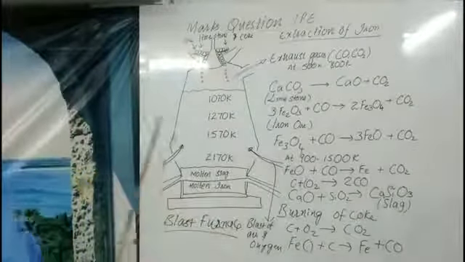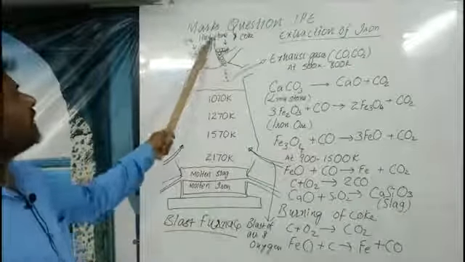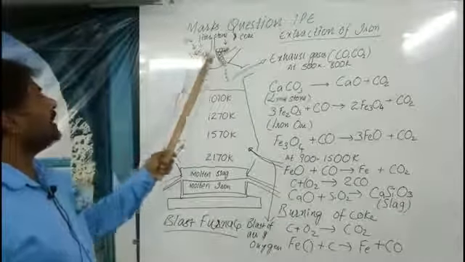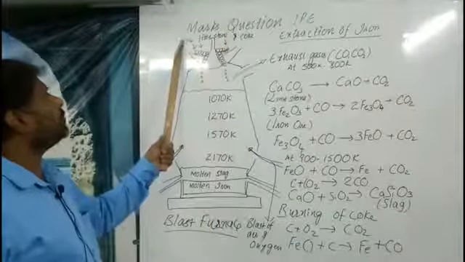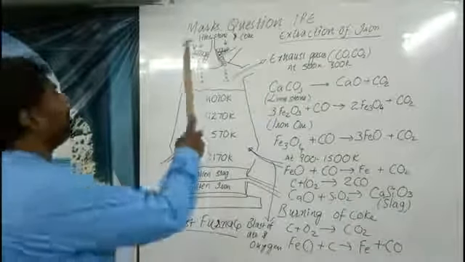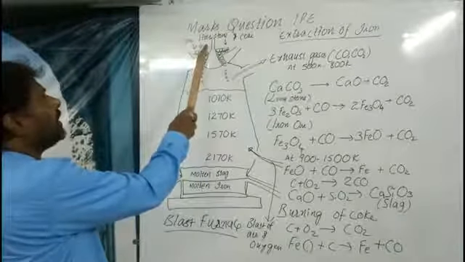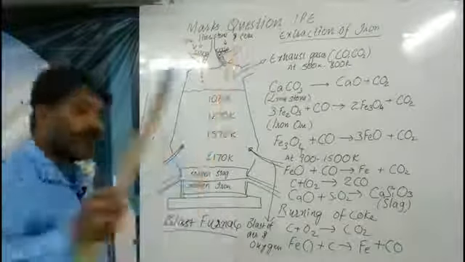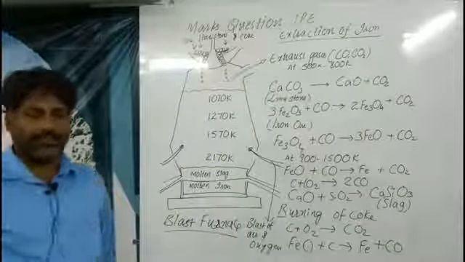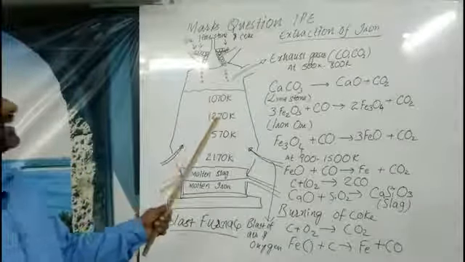In the blast furnace, on the top you can easily observe a funnel type of structure. This is the entry of the material, that is the ore, whatever ore we are taking: hematite, magnetite, siderite, whatever it may be. Next is limestone. Along with the ore we have to add limestone and coke. What is the coke for? Coke is the best fuel for the highest output of heat. These chemical reactions are involved with the highest heat and temperature.